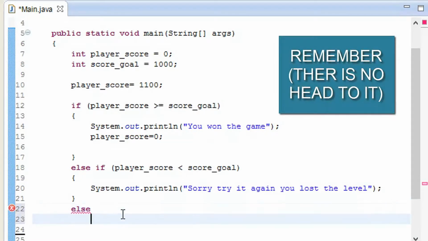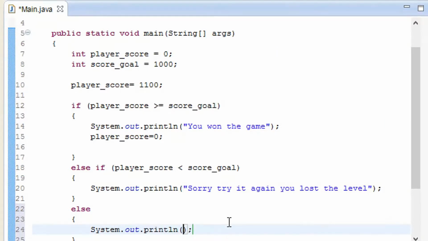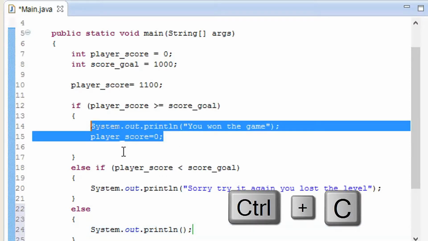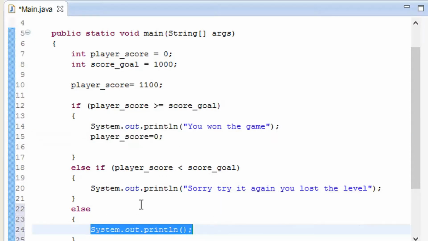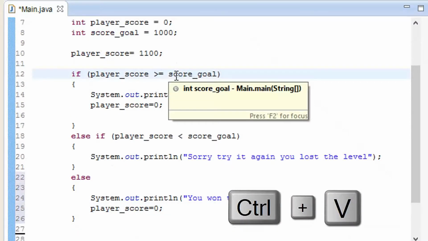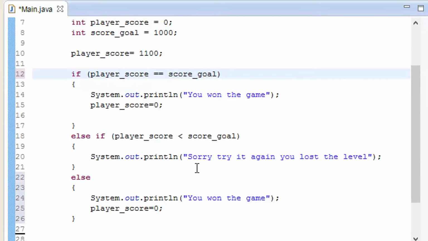So here, inside curly braces, SYSO, Ctrl, and then hit the spacebar and give it, for example, you have a perfect score. But for that, Ctrl+Z over here and take it over here. Just copy this one, remove this one, and here keep it as double equals, and if it is not that, it is going to give that you have won the game.